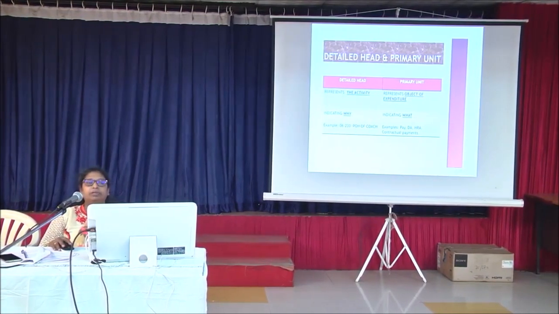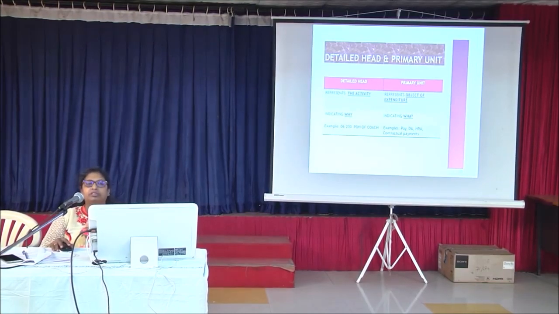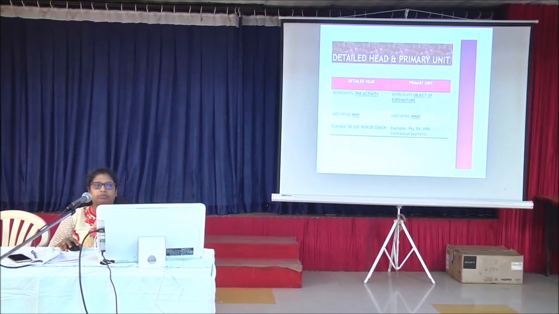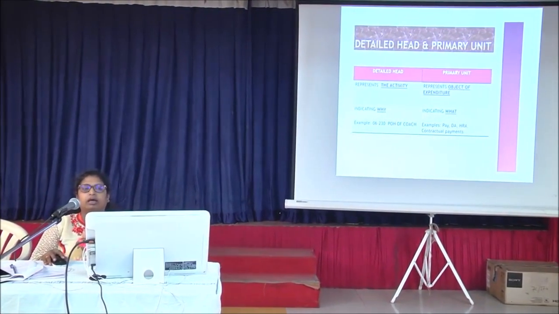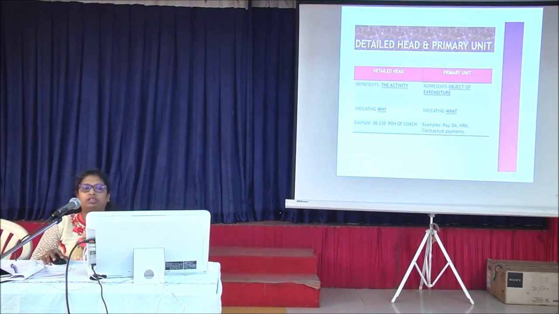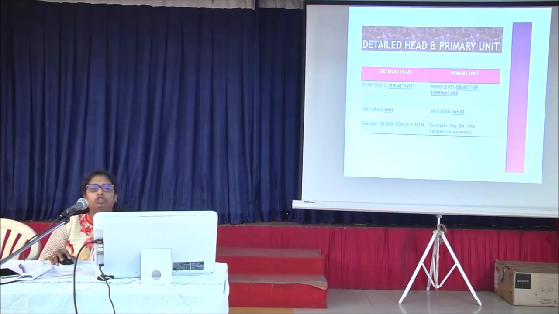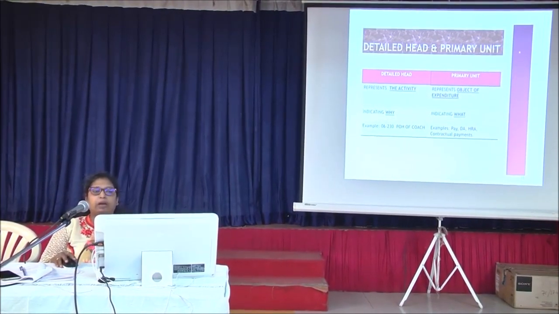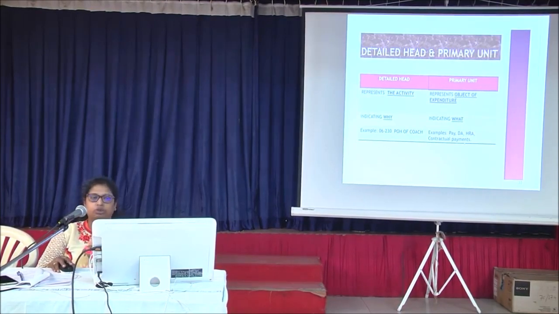Detailed head represents the activity, whereas primary unit represents the object of expenditure. Detailed head indicates why the expenditure is being incurred, and primary unit shows what the expenditure is. For example, as I've shown over here, 06 to 30, it is the POH of coaches. Whereas primary units, if it is 1, it will show as pay, 2 will show DA, 4 will show HRA, contractual payments will show 32.